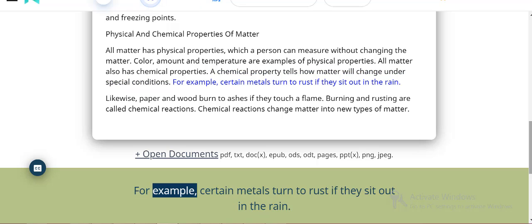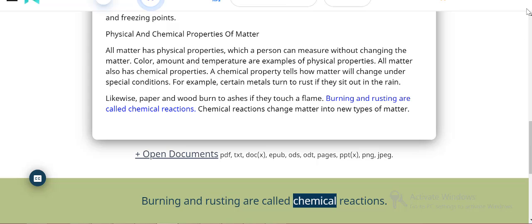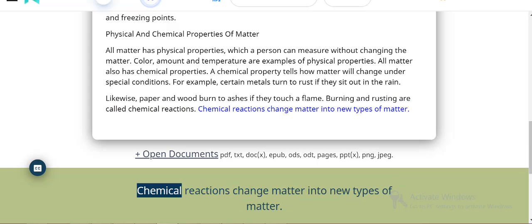For example, certain metals turn to rust if they sit out in the rain. Likewise, paper and wood burn to ashes if they touch a flame. Burning and rusting are called chemical reactions. Chemical reactions change matter into new types of matter.